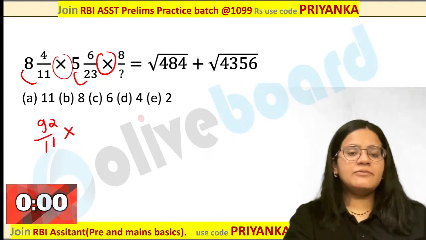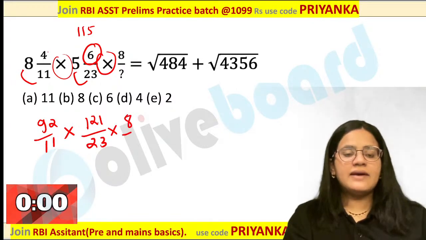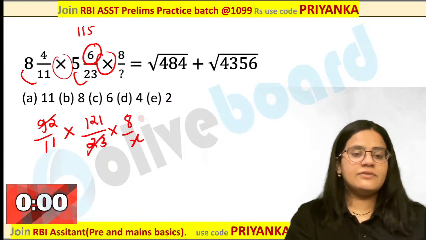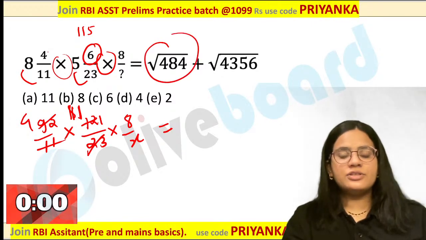Okay, 23 5s are, you can calculate the value over here. 115 plus 6, that is 121 divided by 23. 8 divided by x. Now you know that 23 4s are 92, 11 11s are 121. So you are getting 11 as the value. Under root of 484 is 22.